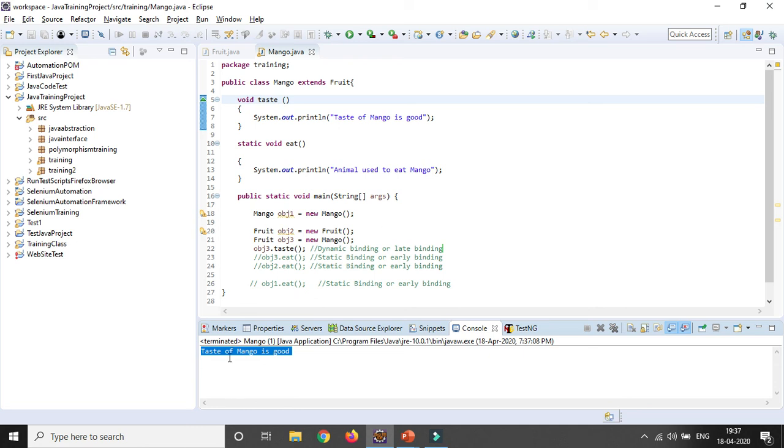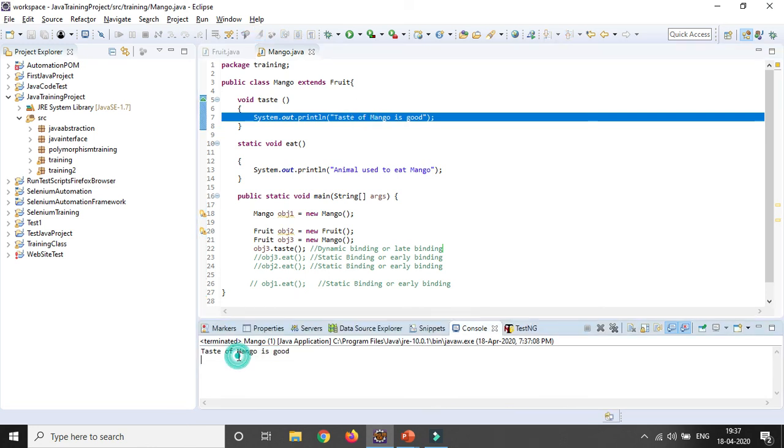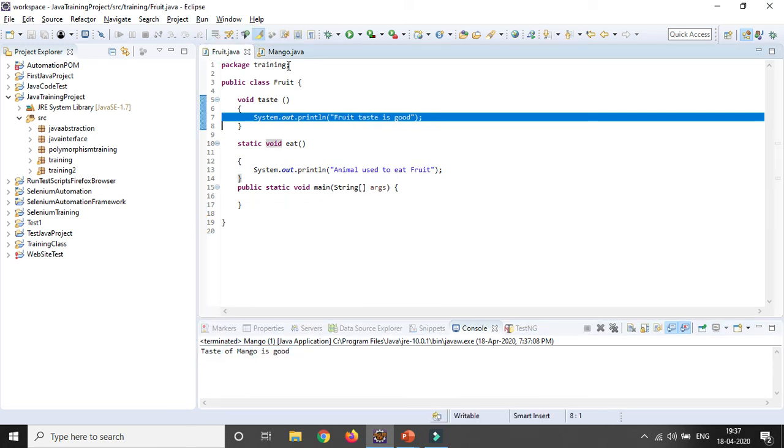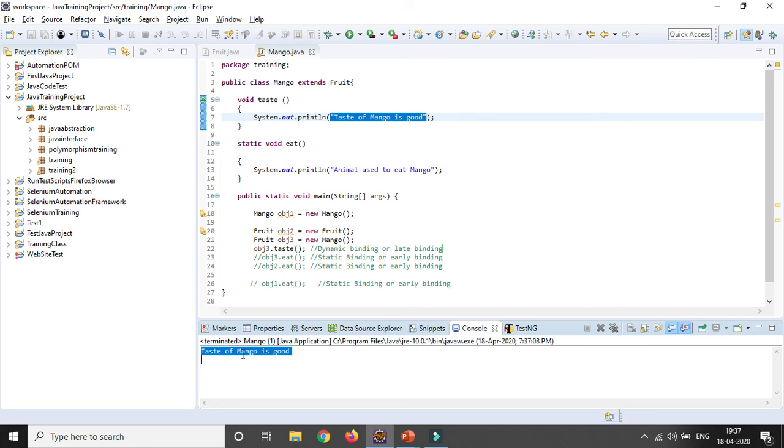So that is the reason it is called dynamic binding or late binding. You can see it is coming, taste of mango is good, but not from the parent class, it is coming from the child class, because in the parent class it was food taste is good, and here taste of mango is good, so that is dynamic binding.